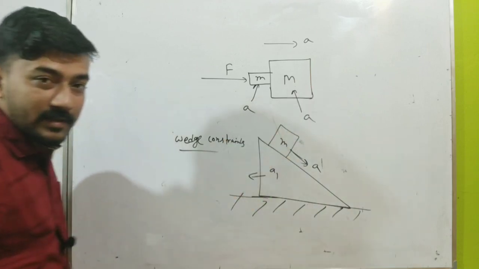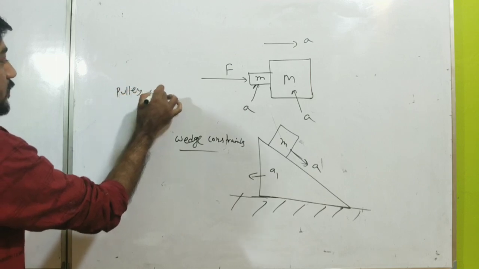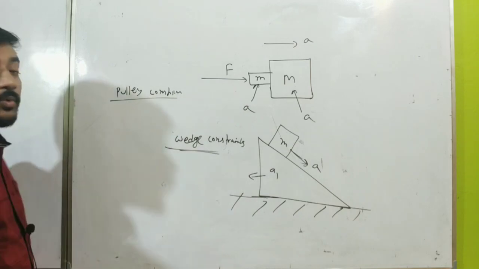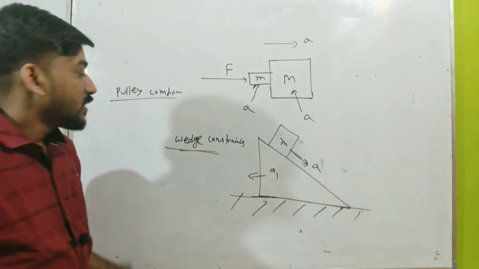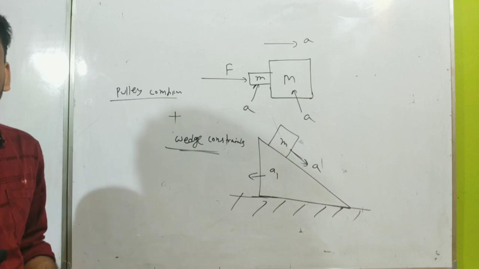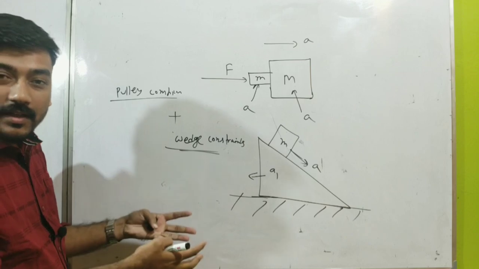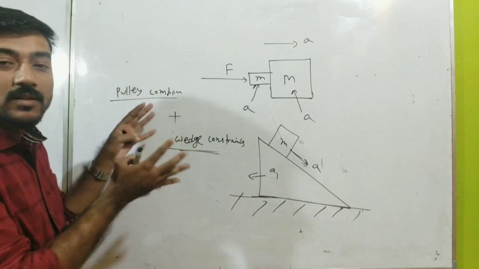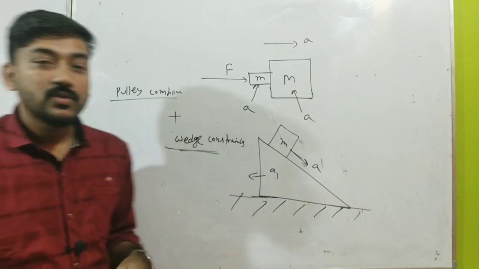And the previous example that I gave earlier is pulley constraints. Mainly we will solve examples based on these two types of constraint: one is pulley constraint and another is wedge constraint, and sometimes we will combine these two. The problems coming will be more complicated when these two kinds of things work together, pulley constraint as well as wedge constraint.